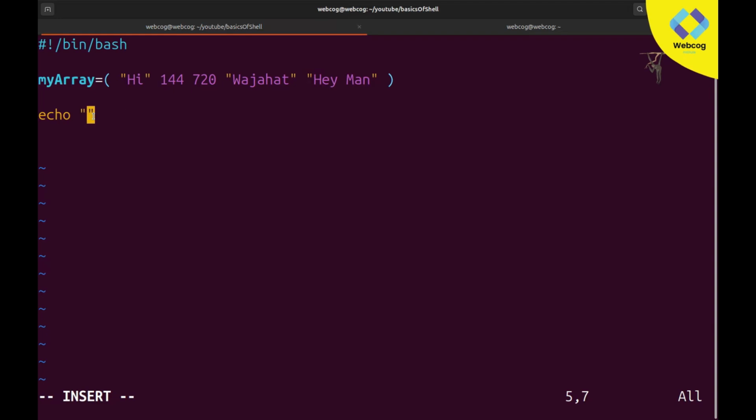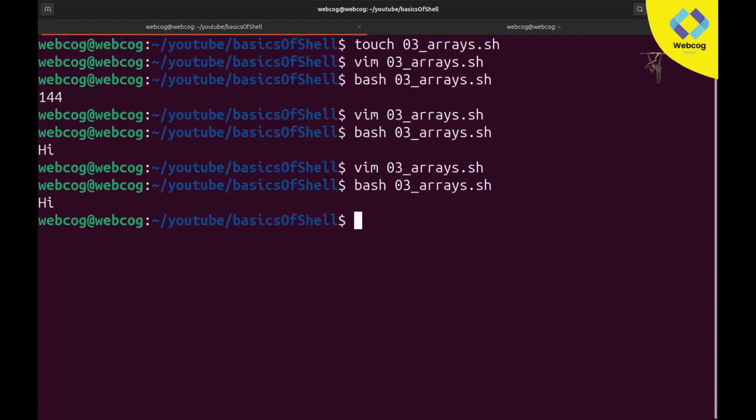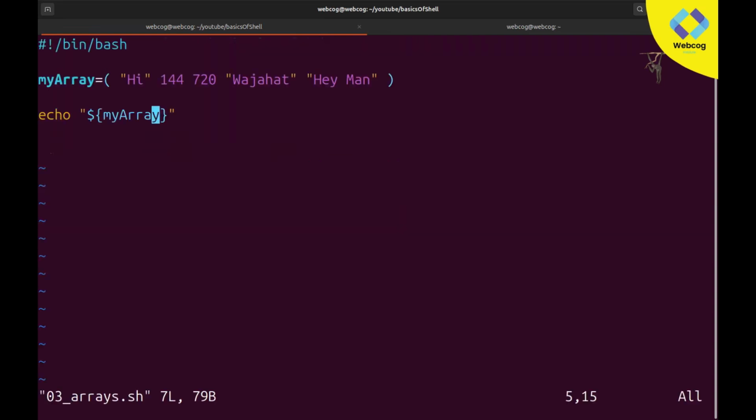There are a lot of ways, and I'll explain them one by one. First of all, use the dollar sign, but this time since we are using an array, we need to write curly braces, and in the curly braces we need to write the name of our array variable. In our case, our variable name is my array. If you simply do this, save the file and execute, you can see it's still printing only the first position.